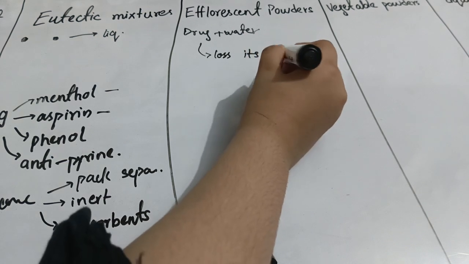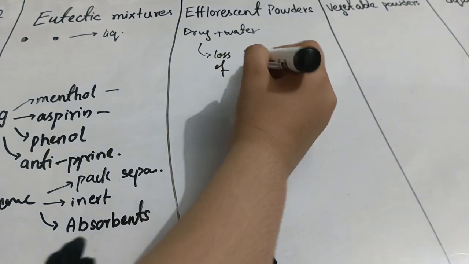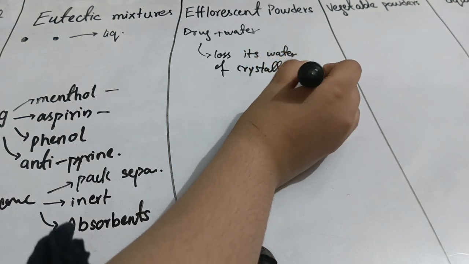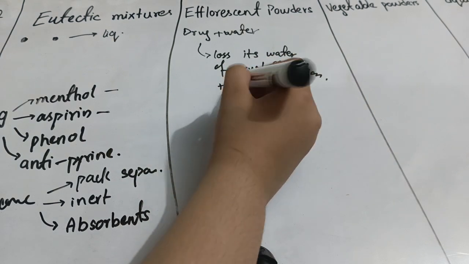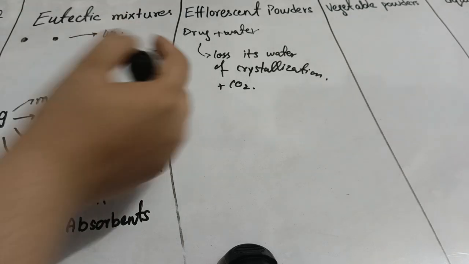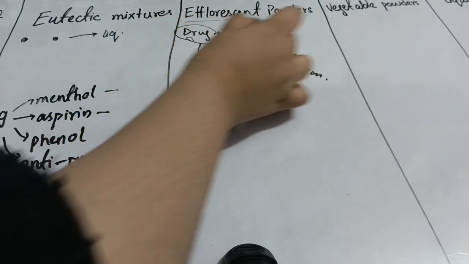its water of crystallization, and it will also lose carbon dioxide. So when you dissolve the effervescent tablet into the water, there is effervescence and the release of various bubbles from it. These are the bubbles of carbon dioxide which release out of it, and the water of crystallization is also lost from them.